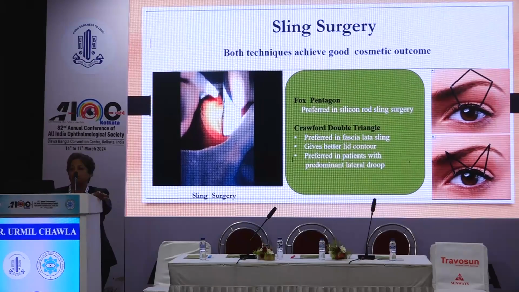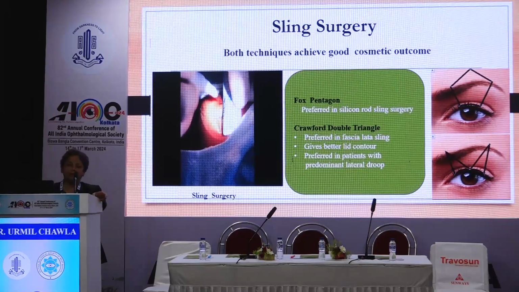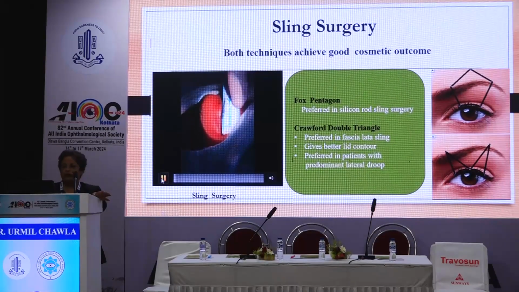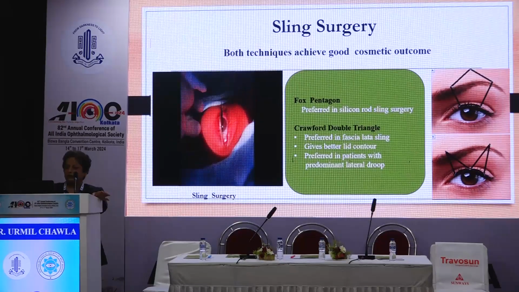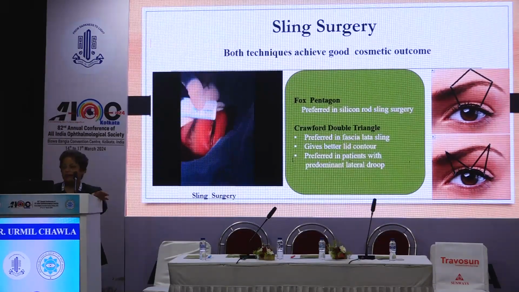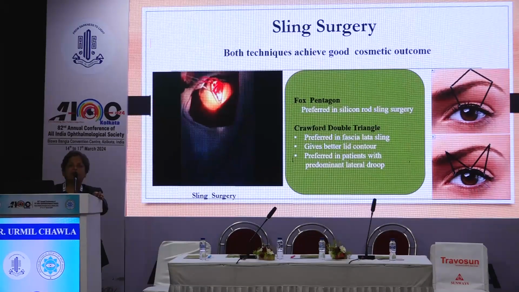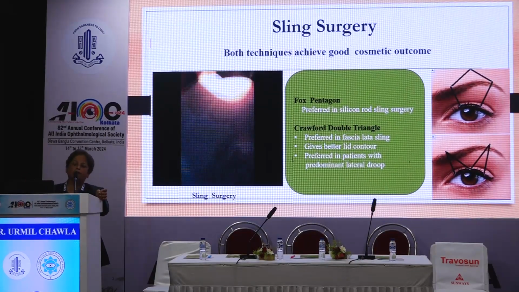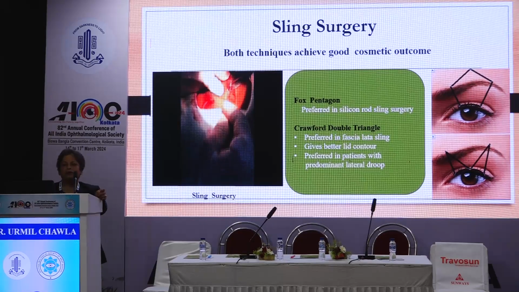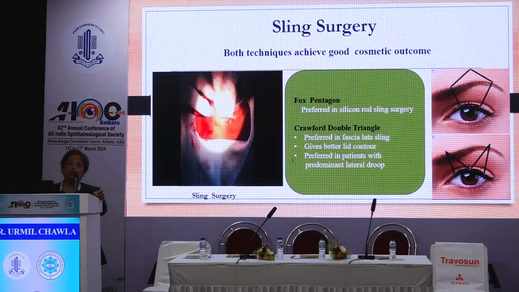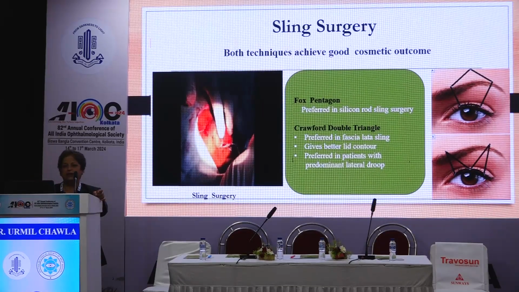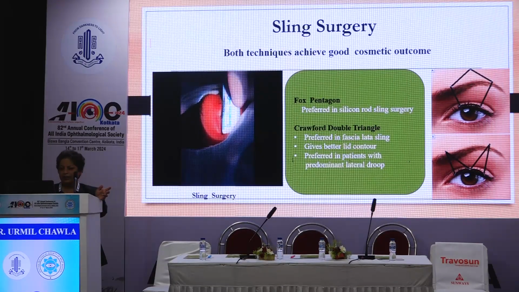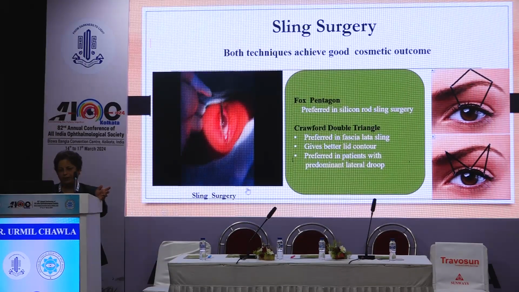Sling surgery, we have to decide between Fox Pentagon and the Crawford. I'm telling you the challenges and the controversies which we face. Otherwise, sling surgery everybody knows. The Fox triangle is the lower one which you see. We give 2 triangles, and the upper one is the Pentagon. Over the years, Pentagon used to be the preferred choice, but of late the Fox Crawford double triangle is also being accepted because it gives a good contour to the lid. There's a balanced contour of the lid on both sides, which Fox Pentagon sometimes is not able to give. So it depends on the surgeon again what you prefer. I personally prefer the Crawford double triangle now.